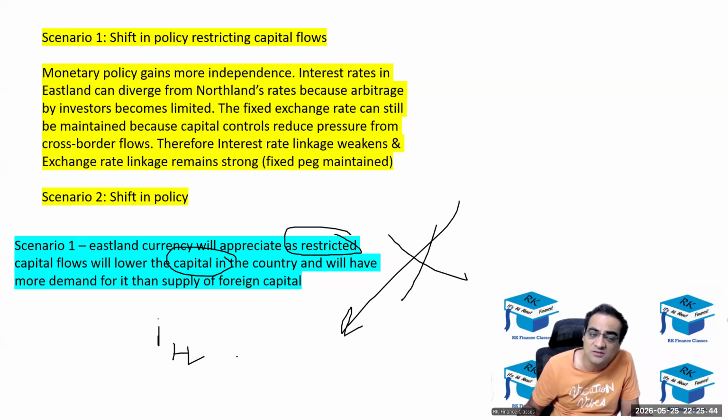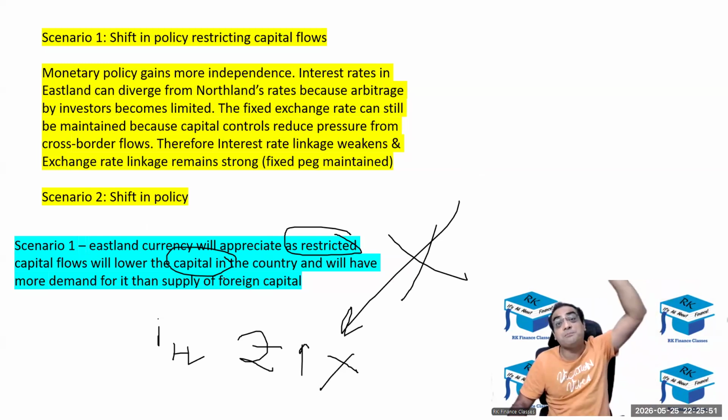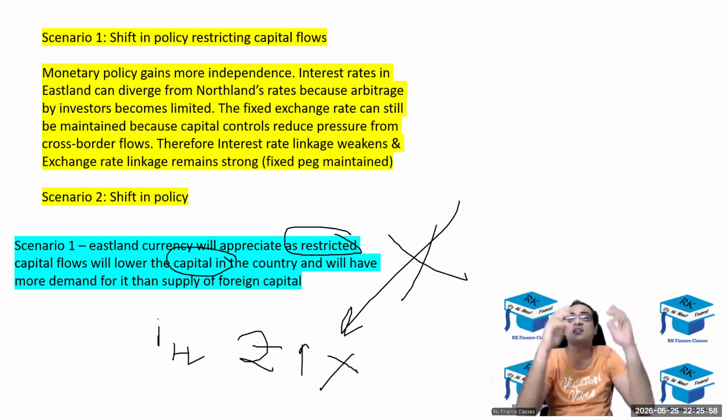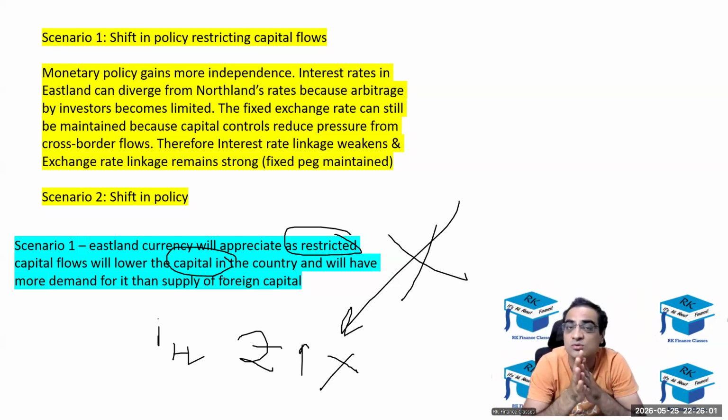तो अगर पैसा नहीं आएगा तो रुपी which was supposed to appreciate in short term, by the way guys, is not going to appreciate. And rupee which was supposed to depreciate, I think ये उस एंगल से बोला था, the rupee which is supposed to depreciate in the longer term, because higher interest rate हमने देखा है in level 1 and level 2, higher interest rate leads to currency depreciation in the long term, the uncovered interest rate parity, which doesn't work in short term but works in long term. So if Soham was pointing from that perspective कि long term में the currency depreciate will not happen, then he's right. But उसने long term word लिखा नहीं है.